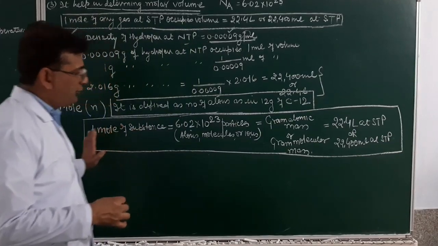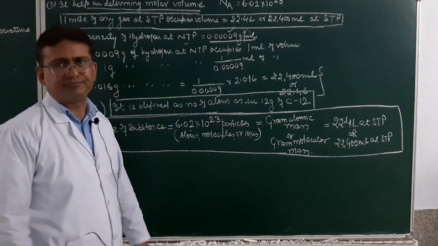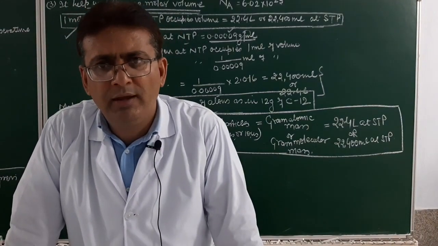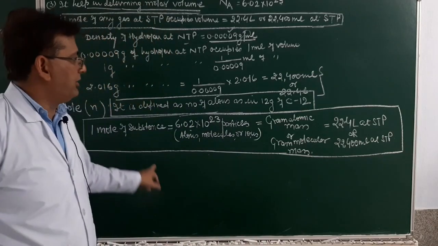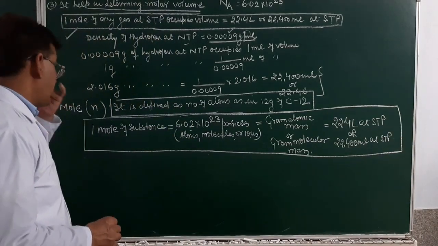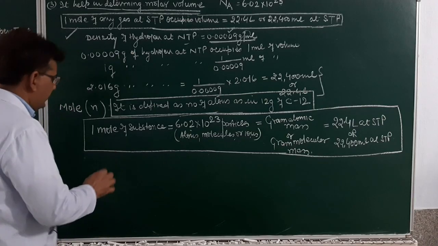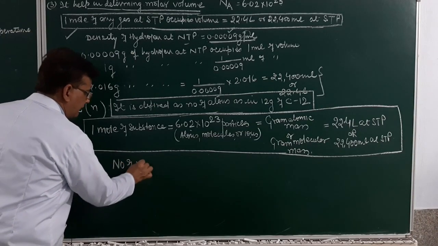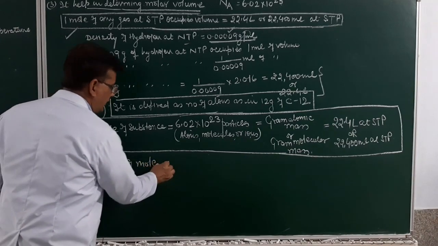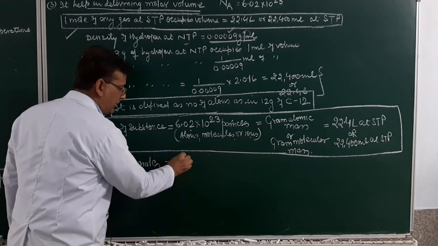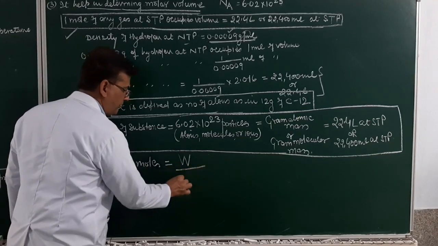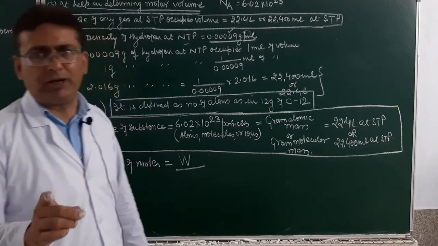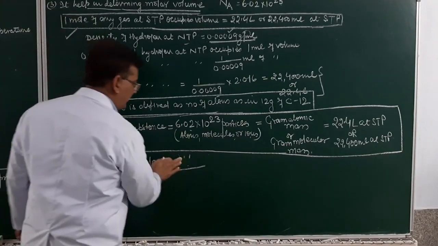Now, if you can correlate these 4 things, you can solve any numerical problem related to mole. Am I clear? Any numerical problem related to mole can be solved over here. As for example, one more thing, if you want to find out the number of moles, it will be equal to the given mass of the substance upon, in case of atomic mass, the gram atomic mass of the substance, in case of molecular mass, the gram molecular mass of the substance.